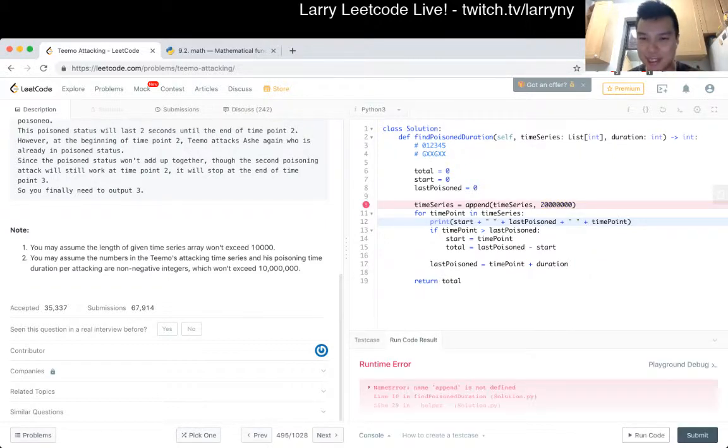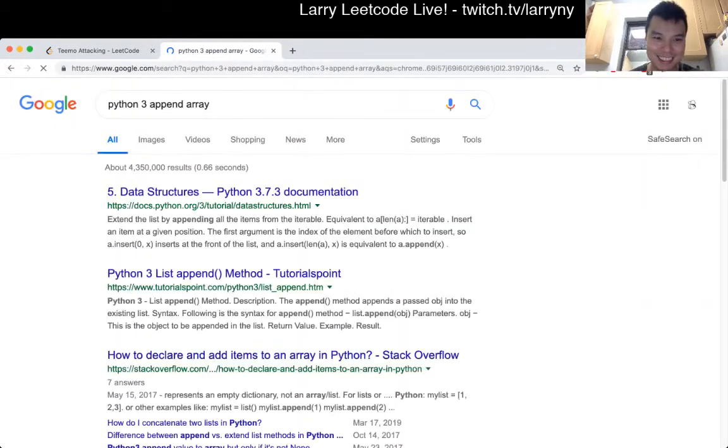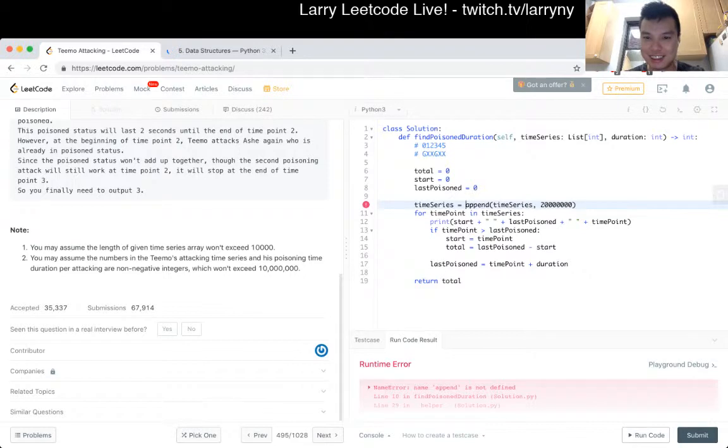Oops, man, I do not remember how to do Python 3 append. Oh yeah, okay, fine. Is that right? I think I was using Go syntax for a second.